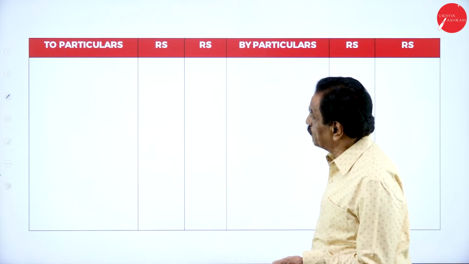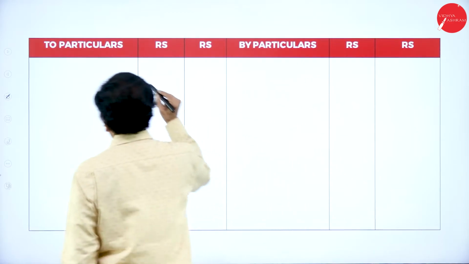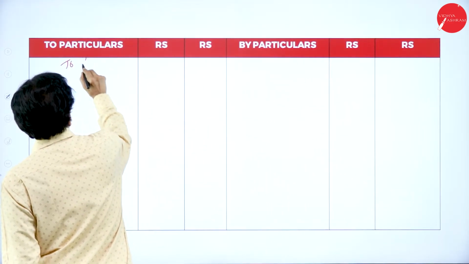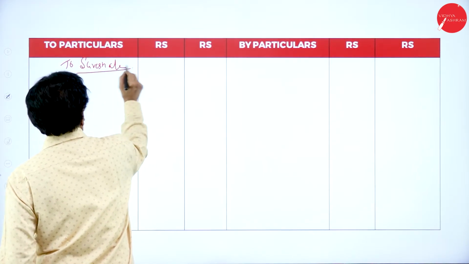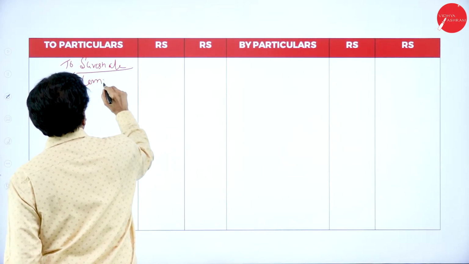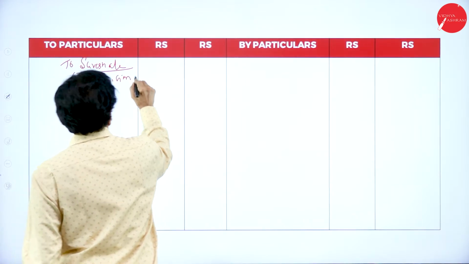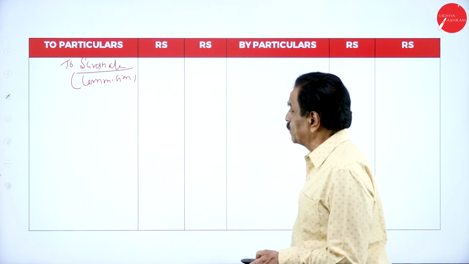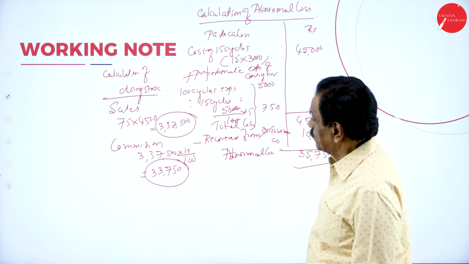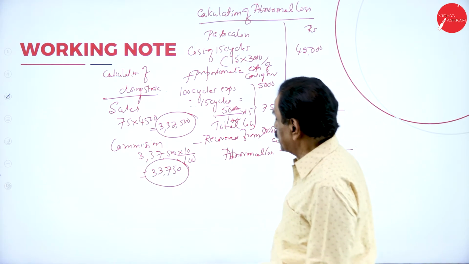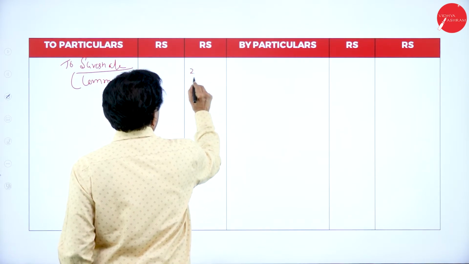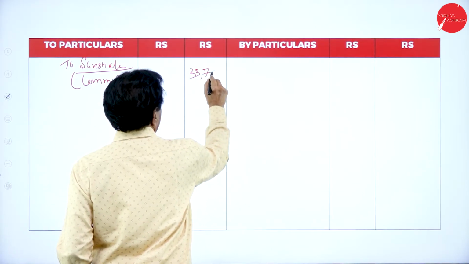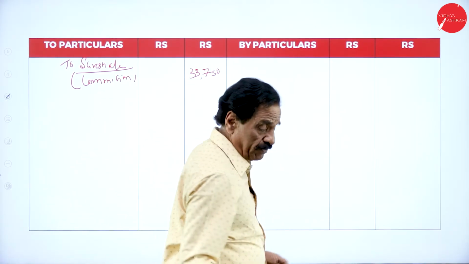Then we have to give the commission to Suresh account. In the bracket, commission to Suresh account. Commission is 33,750. So bring out the difference now.